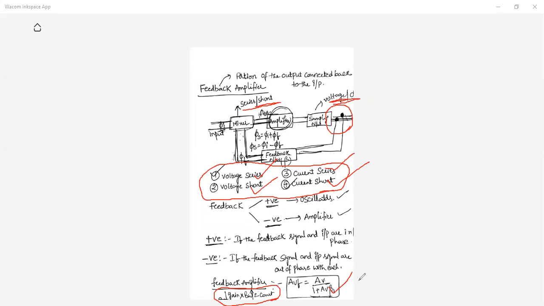Now we are going to execute 2 circuits. As I mentioned earlier, in your syllabus, the voltage series and current shunt feedback amplifier circuits are given. So we need to execute these. Any doubts, whatever the points we discussed till now, if you are having any doubts, please ask.